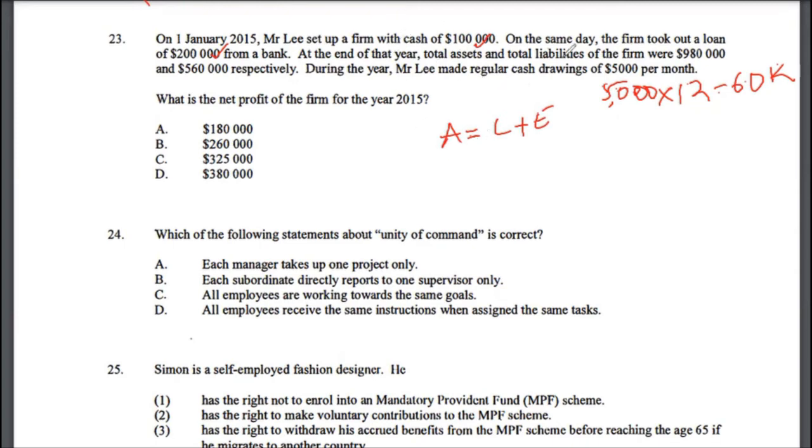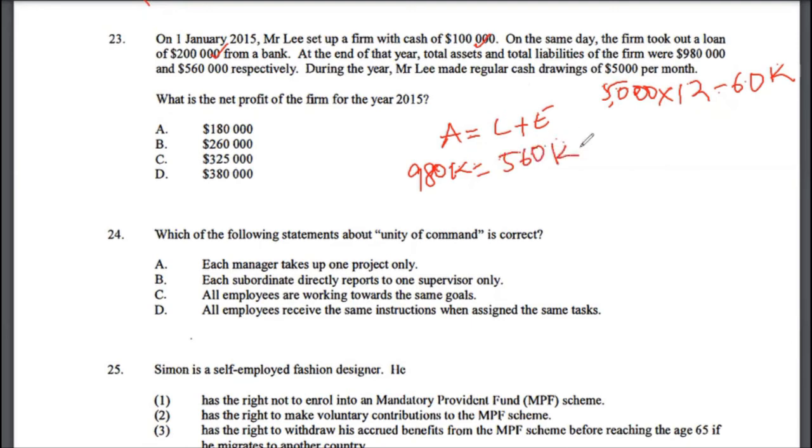Your assets will include the $100,000 cash that the firm has. So you can use the total asset and total liability numbers as well. Total assets for the company are 980K. The liability is 560K.